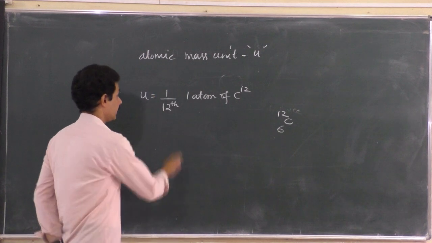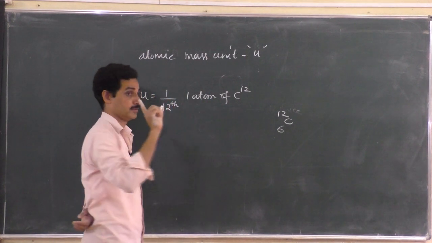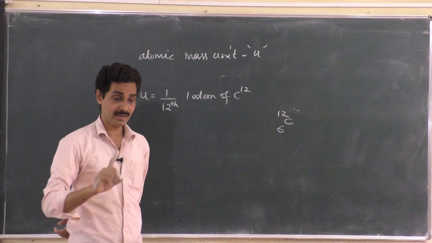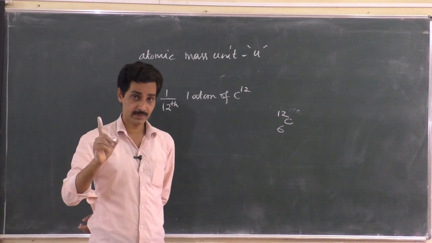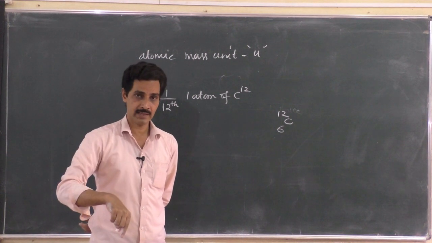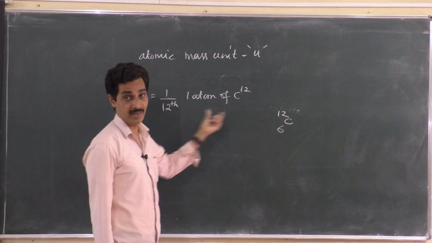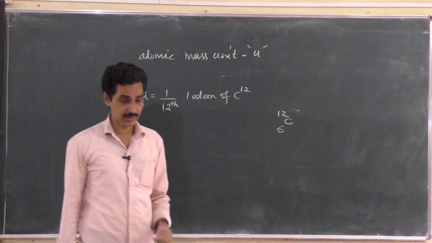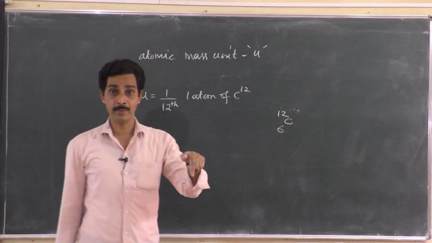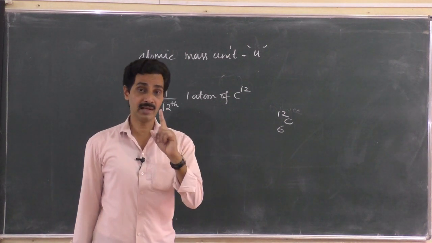You want to find 1 by 12th of the mass of 1 atom of carbon 12, right? You want to find the mass of 1 atom of carbon 12 and divide it by 12, correct? So first of all, you get the mass of 1 carbon 12 atom, then divide it by 12. So what is the mass of 1 carbon 12 atom? We know 12 gram, but 12 gram is not the mass of 1 carbon 12 atom.